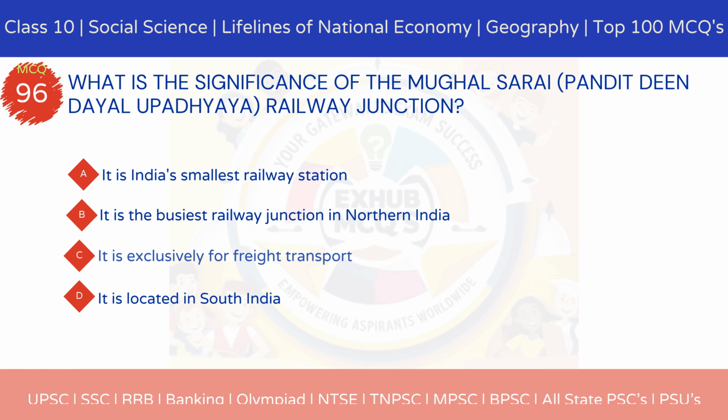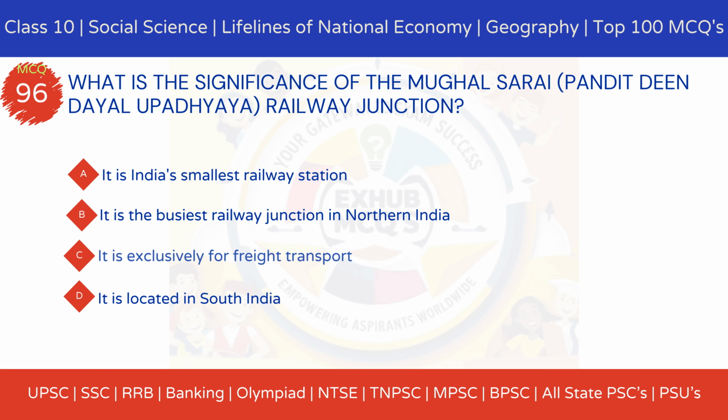MCQ 96. What is the significance of the Mughal Sarai, Pandit Deen Dayal Upadhyaya railway junction? Option A, it is India's smallest railway station. Option B, it is the busiest railway junction in northern India. Option C, it is exclusively for freight transport. Option D, it is located in South India.